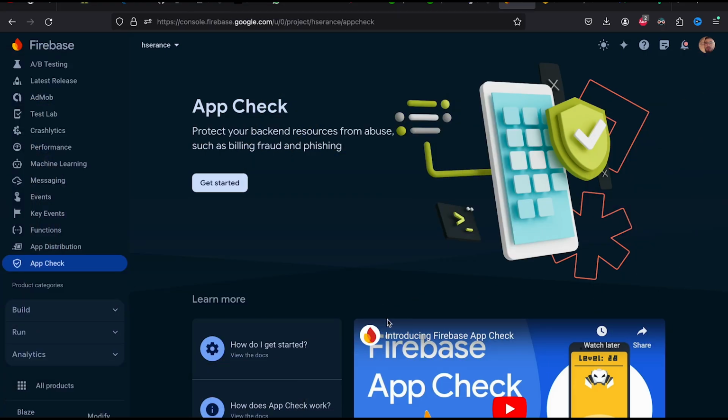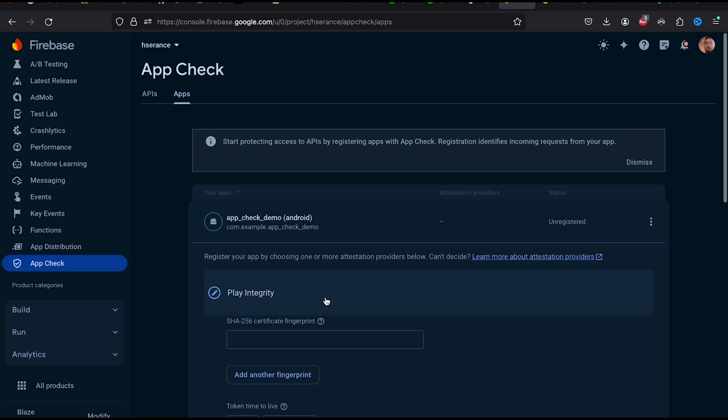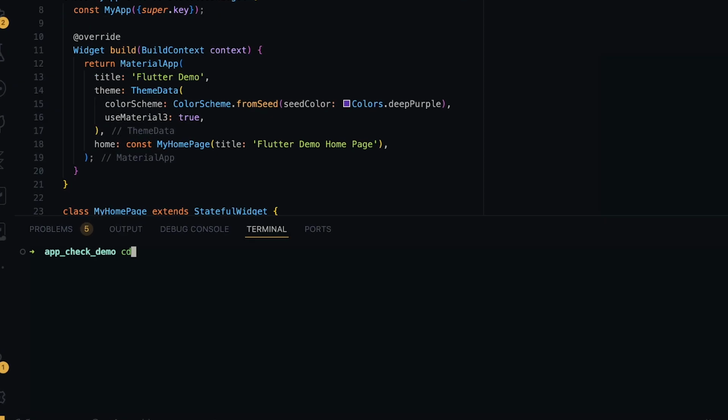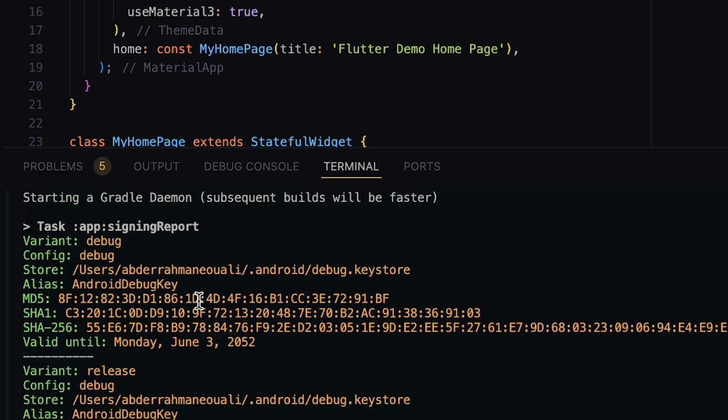Now we need to configure the default providers for both Android and iOS. First, go ahead and enable App Check from the Firebase console, and for the Android app we will need the SHA-256 fingerprint, which we can generate from inside our project. To do so, navigate to the Android directory and run the Gradle signingReport task, and locate the debug variant with the debug config and copy the SHA-256 string and paste it into the console.